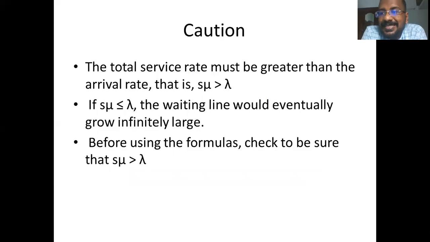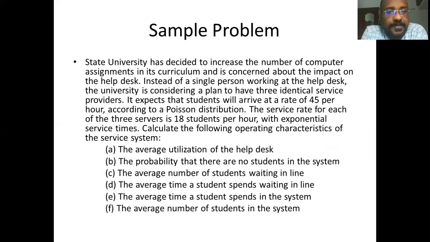Now, as in the single server system, in a multi-server system you should ensure this caution: the total service rate, given by S mu, should be greater than the arrival rate. If it is less than the arrival rate, the waiting line would infinitely grow large. So let's take this problem.